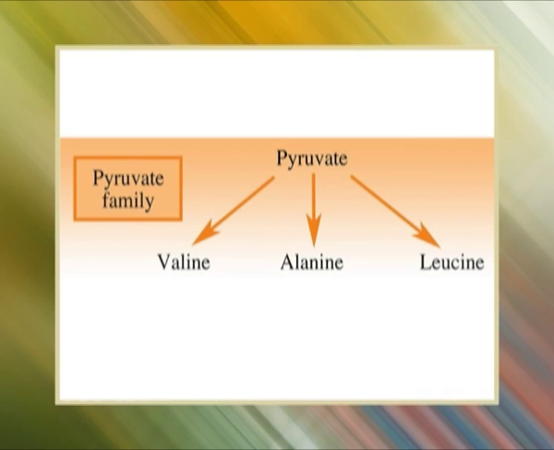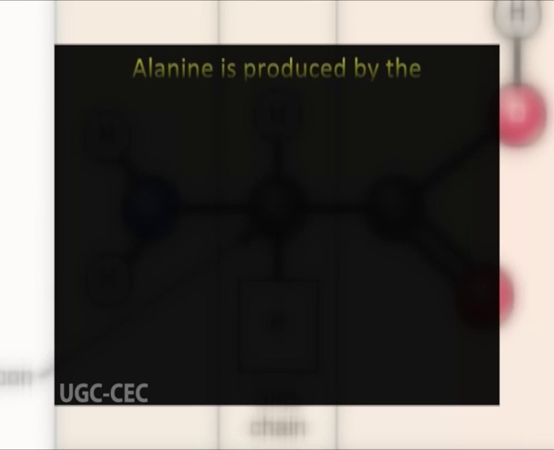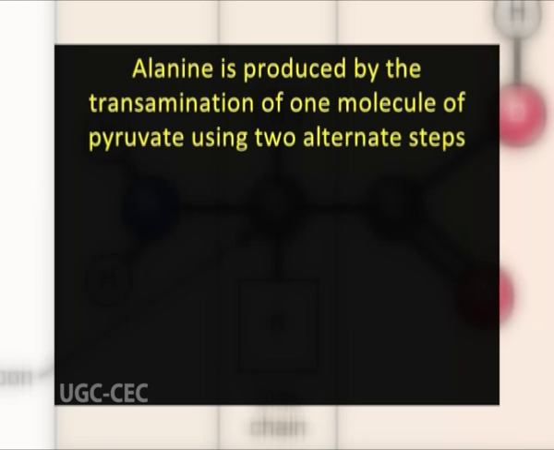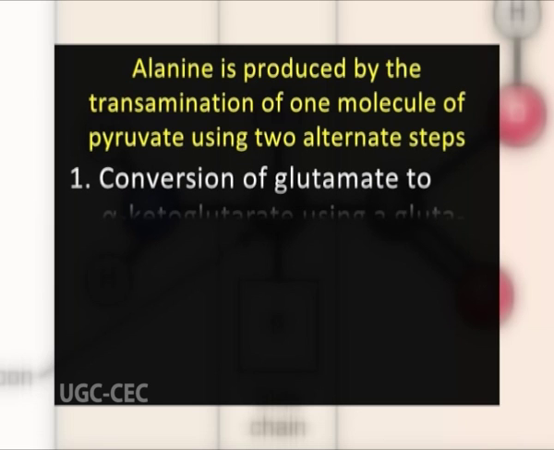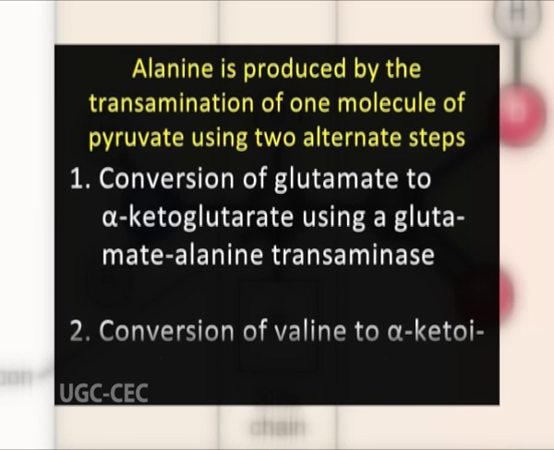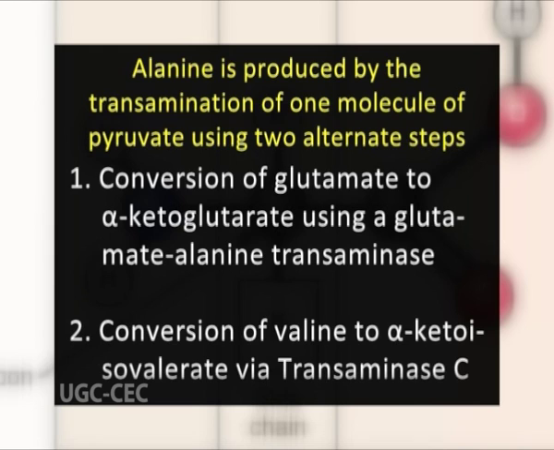Pyruvate family. The pyruvate family consists of alanine, valine, leucine and isoleucine and derive their carbon skeletons from pyruvate. Alanine is produced by the transamination of one molecule of pyruvate using 2 alternate steps. First, conversion of glutamate to alpha ketoglutarate using a glutamate alanine transaminase. Second, conversion of valine to alpha keto isovalerate via a transaminase C.